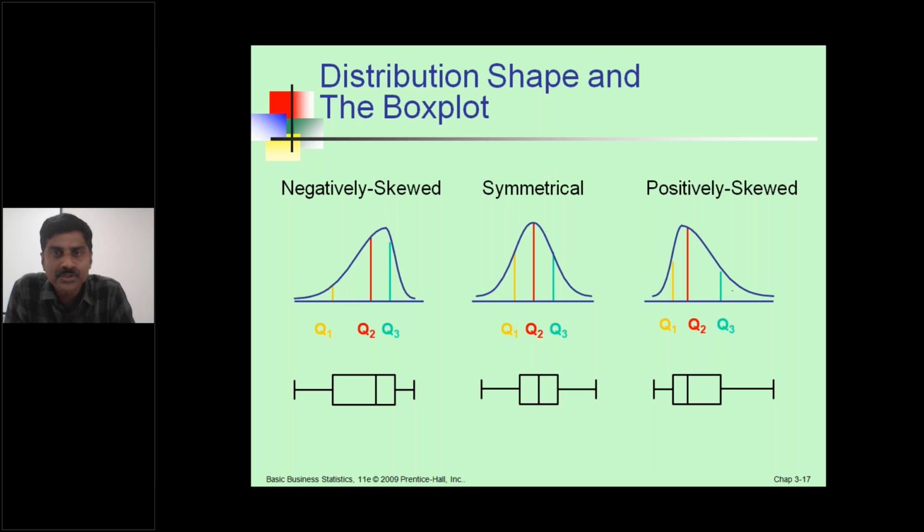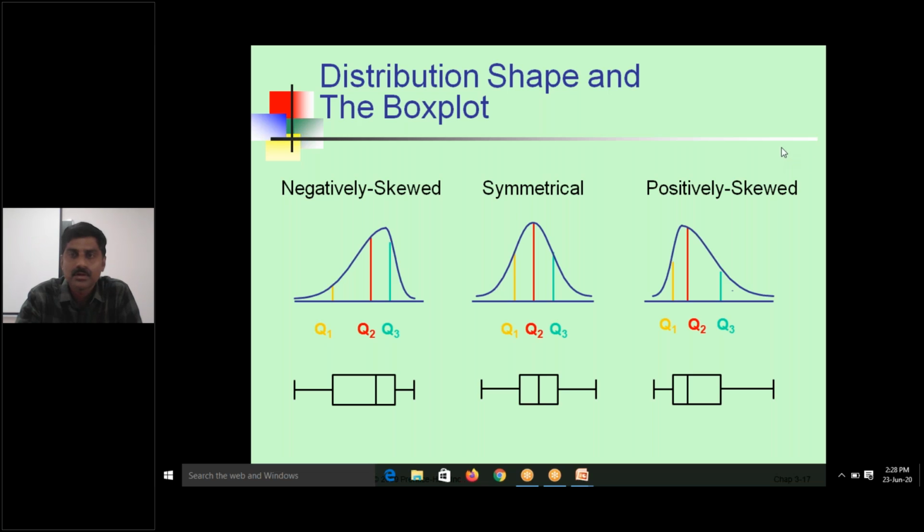See the distribution of shape and the box plot. See here a negative skewed. This is the box. The bell-shaped curve with the tail on the right side is called negative skewed, and positively skewed is the left side.